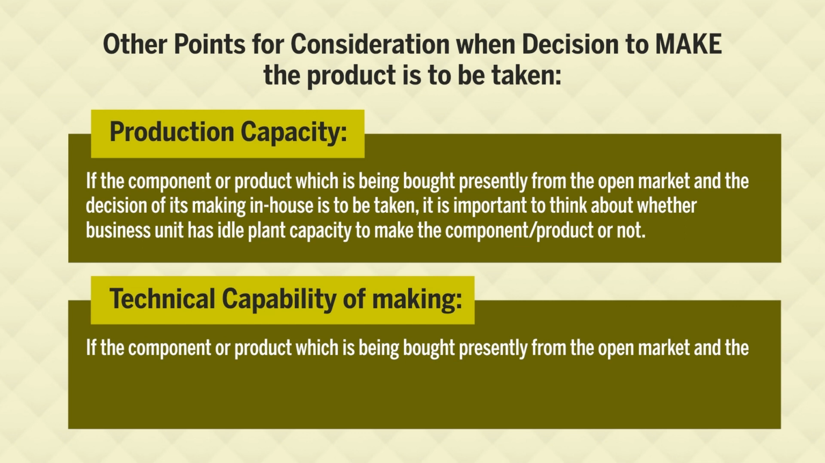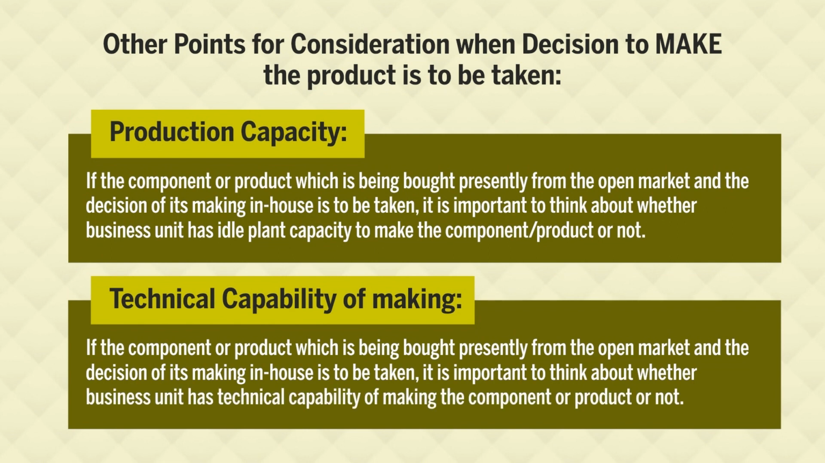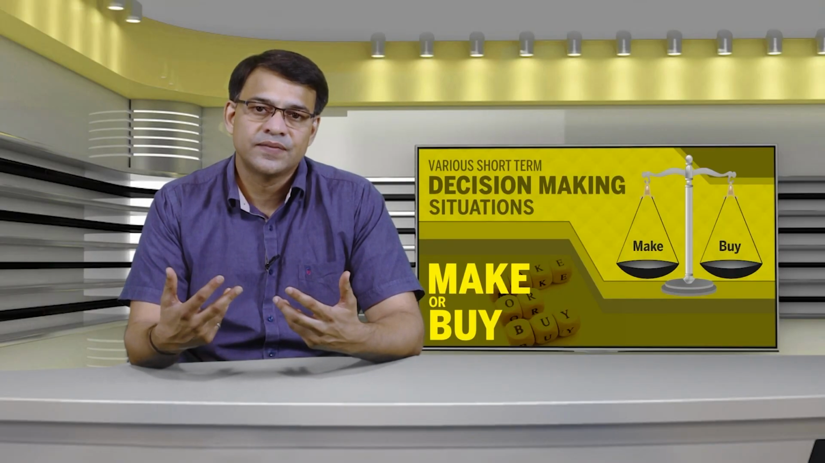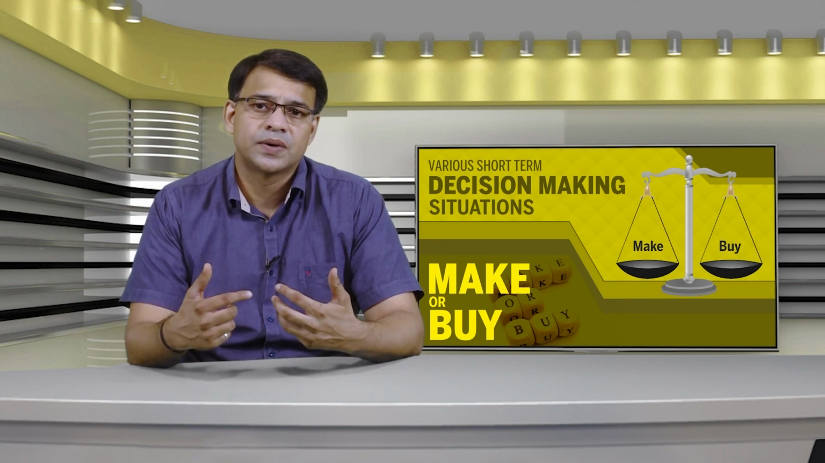Friends, if the component or product which is being bought presently from the open market, so right now we are buying from the market and now we are taking a decision of making it in-house, then it is important to think about whether the business unit has the technical capability of making the component or product in-house or not. So, these were the two factors which we should take into account while taking decisions to make the product in-house.